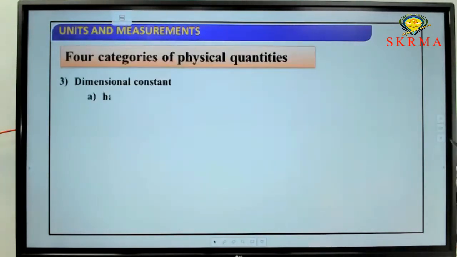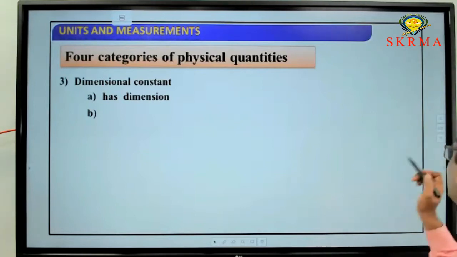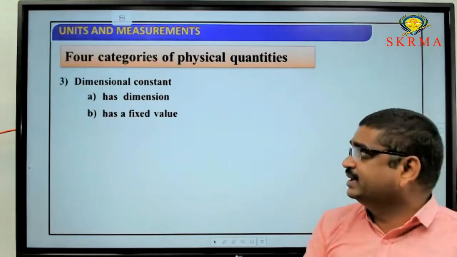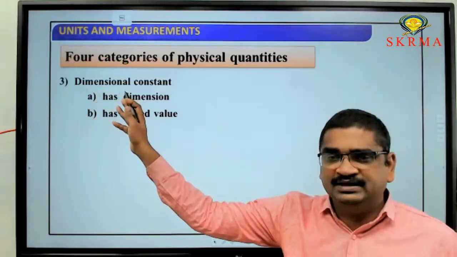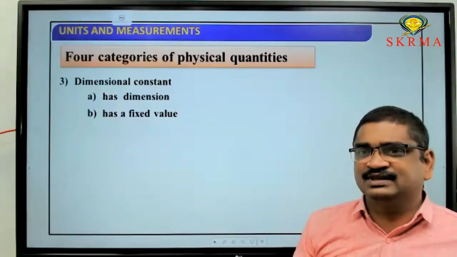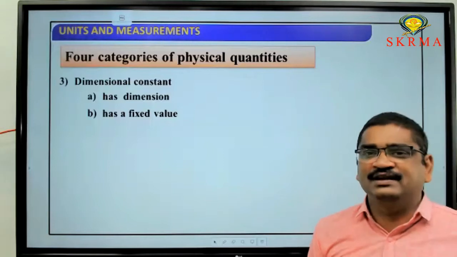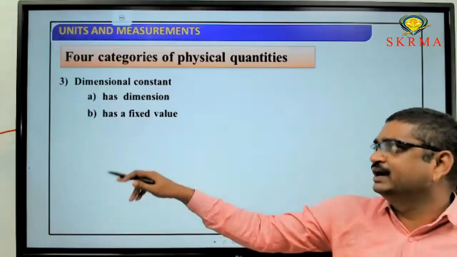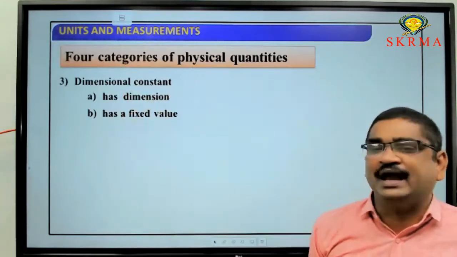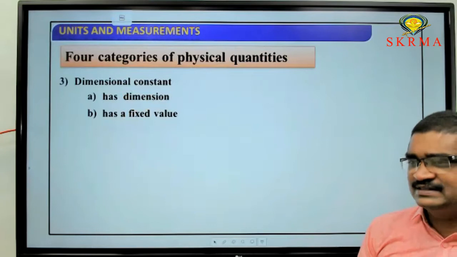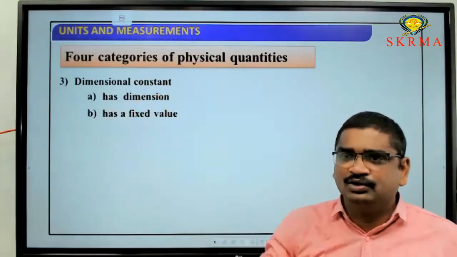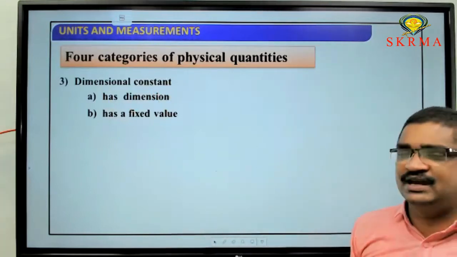Next one, dimensional constant. Check this one: dimensional means it has a dimension, and constant means it has a fixed value. So if any physical quantity has a dimensional formula as well as a fixed value, then we can call it a dimensional constant.